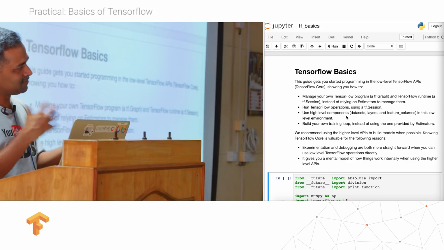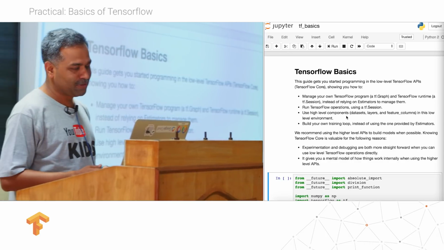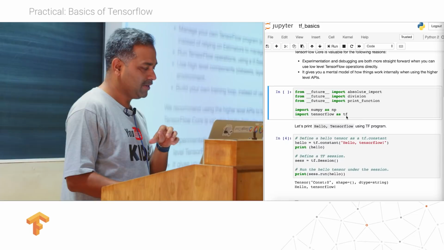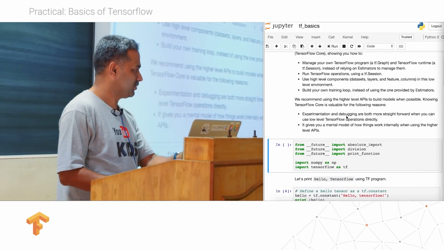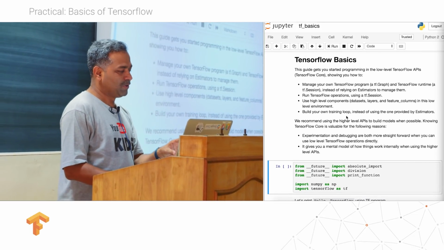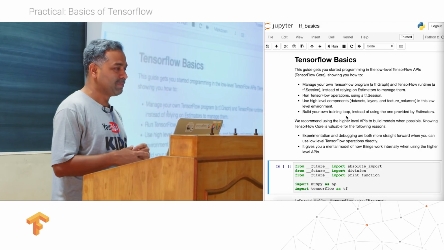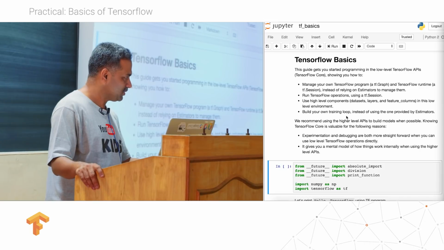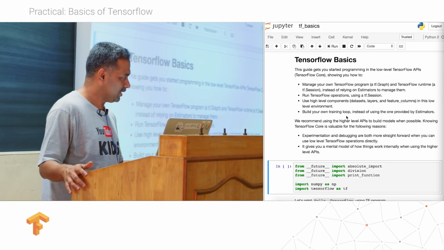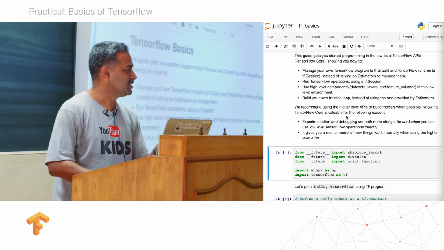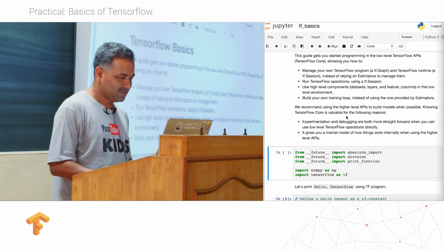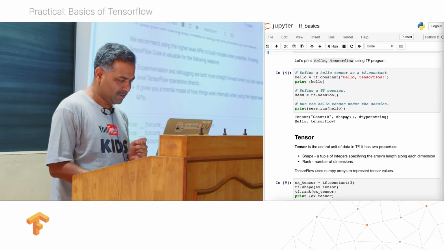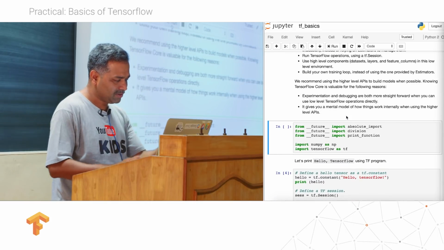The Jupyter Notebook solves that problem for you. So Jupyter Notebook gives you a way where you can write some document, and then you can write a code block. When you are implementing some research paper, you can start with a Jupyter Notebook. You can run this locally as well, and you can write documentation like this. So I have written some documentation about basics of TensorFlow, and then I can run now.